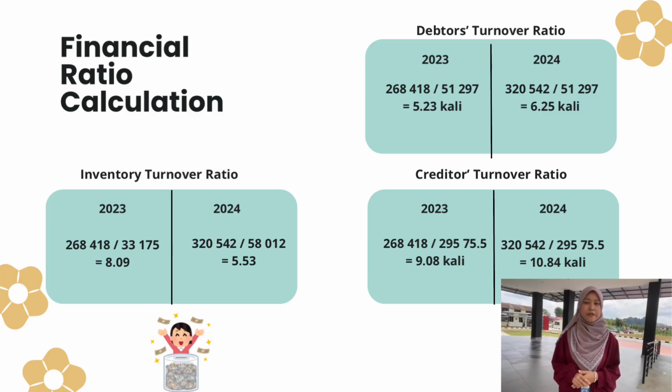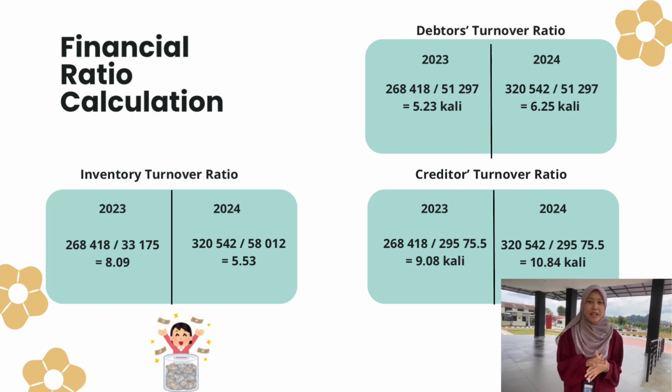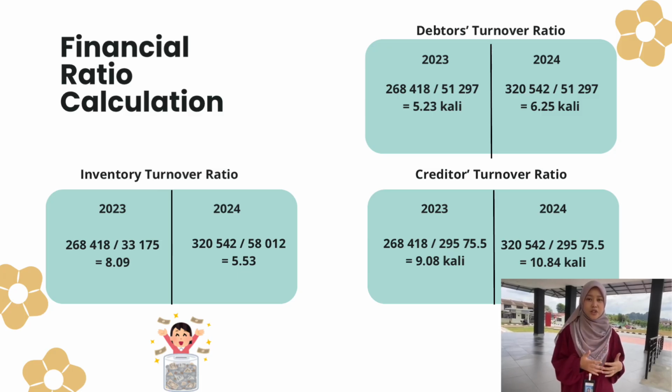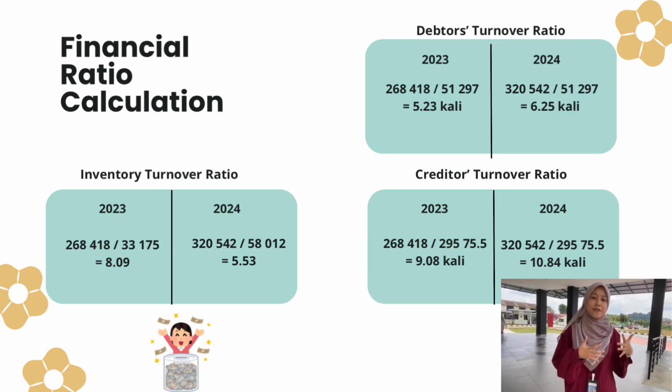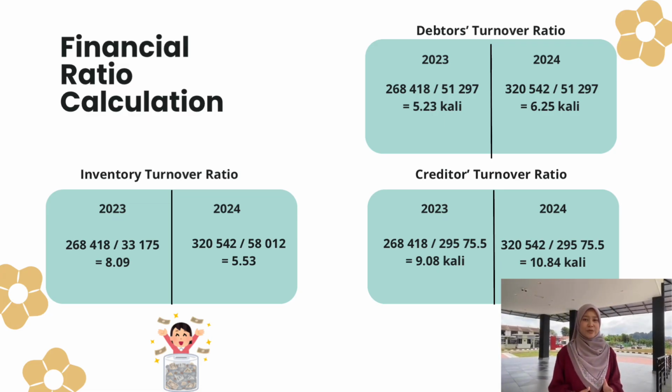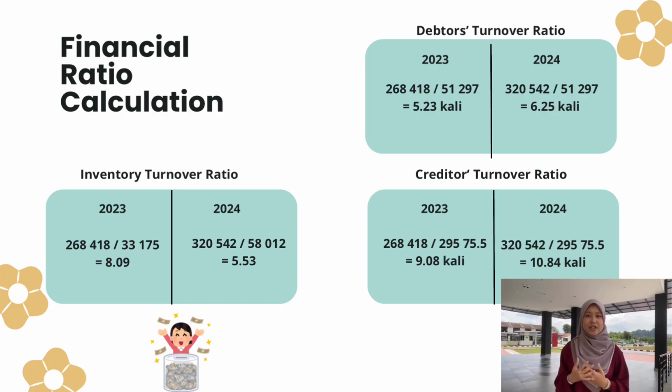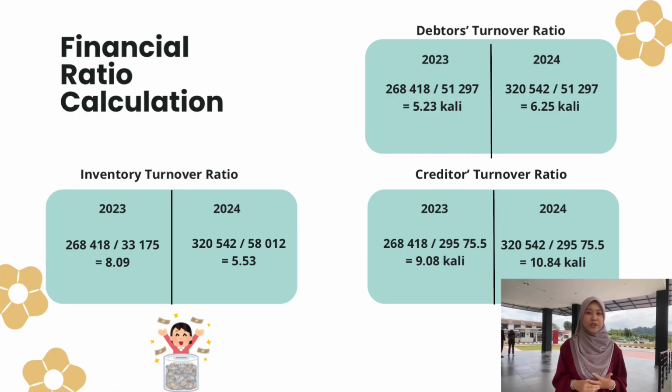After the calculation of debtor turnover, the formula showed net sale divided by average trade receivable. Then we get 5.23 for 2023 and 6.25 for 2024. It shows it's satisfied for debtor turnover. Next, we move on to creditor turnover for OCB. We can see in 2023, creditor turnover ratio is 9.08, lower than 2024, which is 10.84. This also shows satisfied.